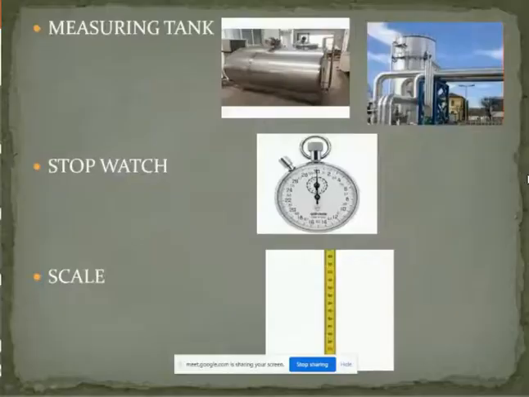It is used to collect water after opening the inlet valve. The second is the tapered inclined pipe with piezometer tubes at different points. The piezometer is used to measure the pressure head at different points. The stopwatch is used to note the particular time interval. And the last one is a scale to measure the height of the water collected.